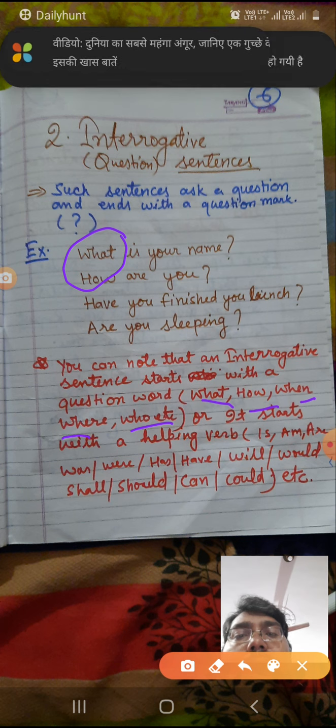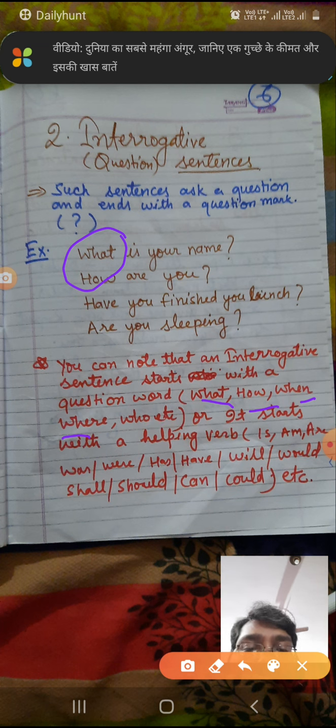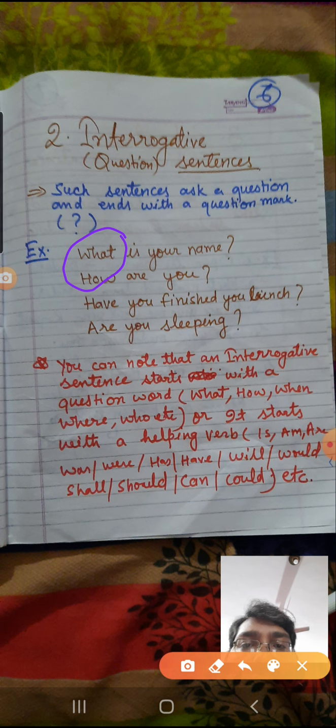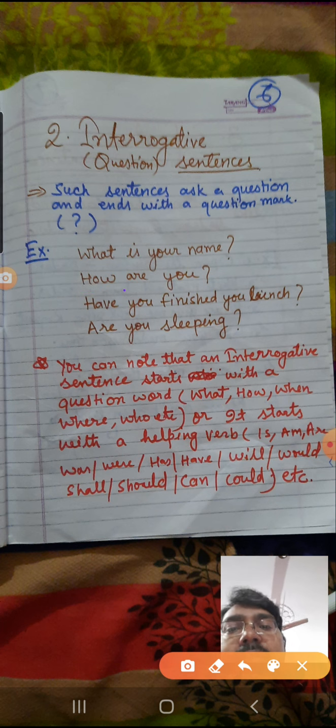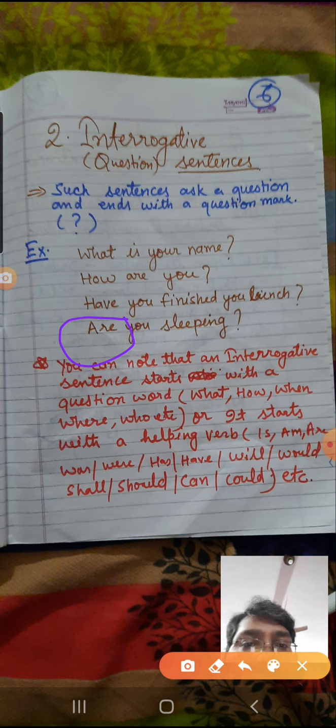Okay. And they start with these question words, and sometimes they start with a helping verb, like, have you finished? Have is a helping verb. Have you finished your lunch? Okay, like, are you sleeping? Are. So is, am, are, was, were, has, have, had, will, would, shall, should, can, could. These are the helping verbs.